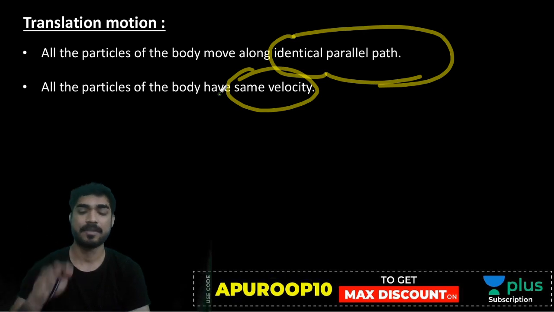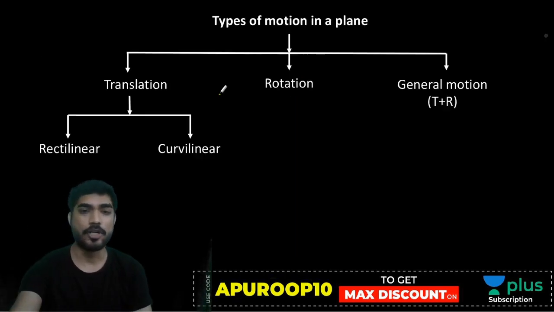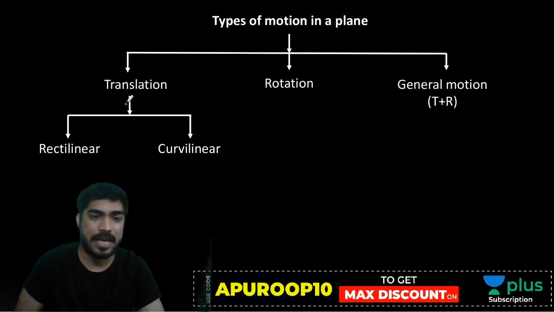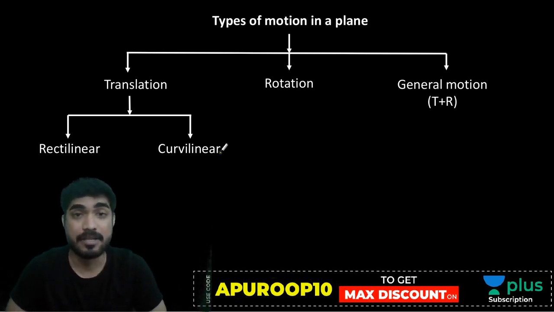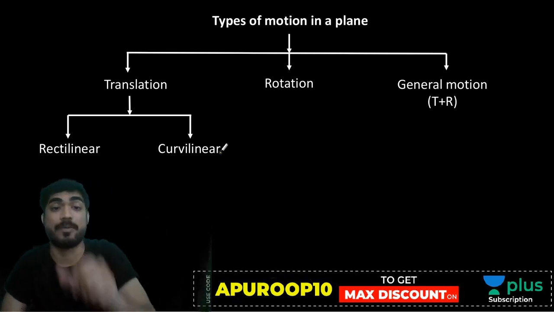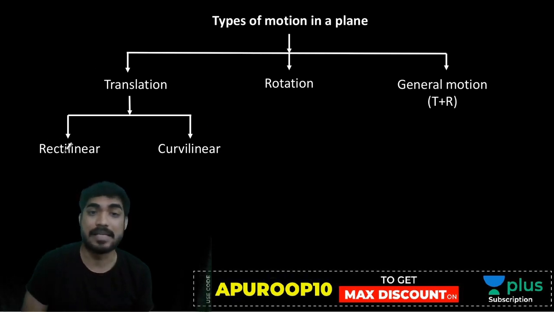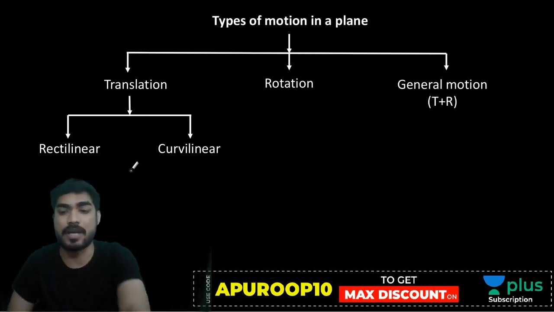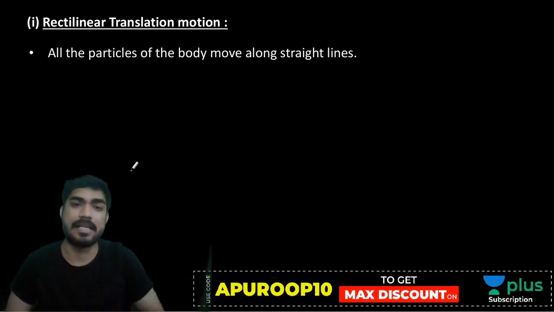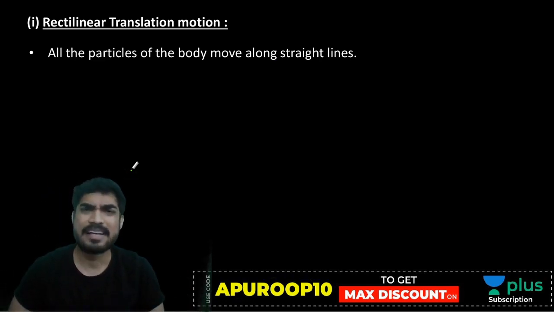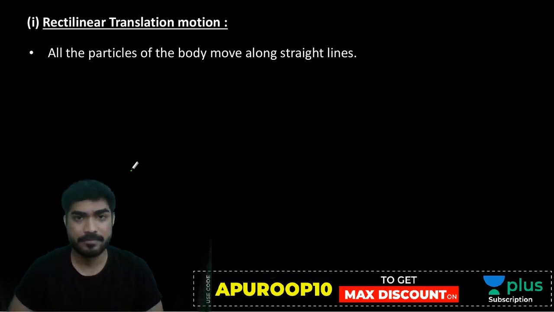Is it clear? Now beta, I told you translation can be divided into rectilinear and curvilinear. So let's understand what is the difference between two. What do we mean by rectilinear? What do we mean by curvilinear? Rectilinear translation means all particles of body are moving along straight line. Rectilinear and curvilinear both are translation motion. The difference is the path of motion.